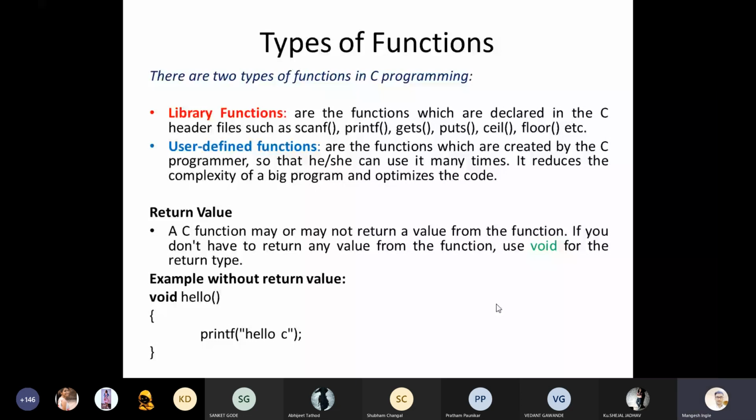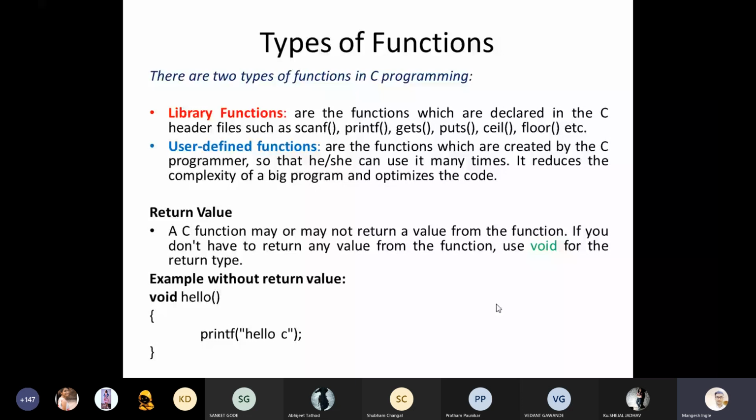We have spent many times on return value. So what is return type? If there is no value returned by the function, in that case we use which kind of return type? Void. Void return type is nothing but an empty return type.